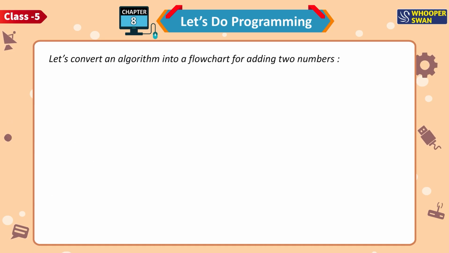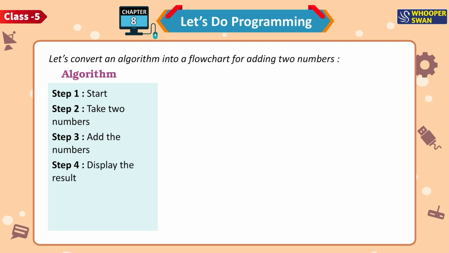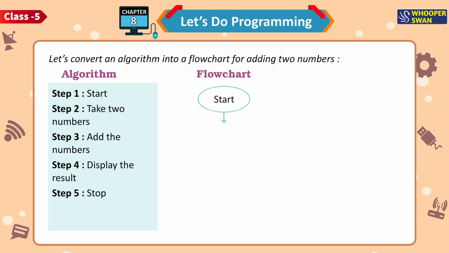Let's convert an algorithm into a flowchart for adding two numbers. Algorithm. Step 1. Start. Step 2. Take two numbers. Step 3. Add the numbers. Step 4. Display the result. Step 5. Stop.